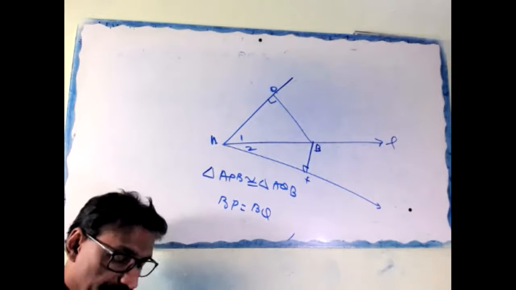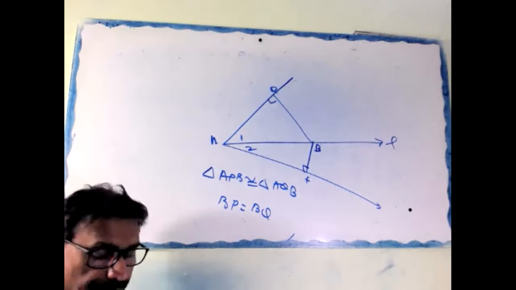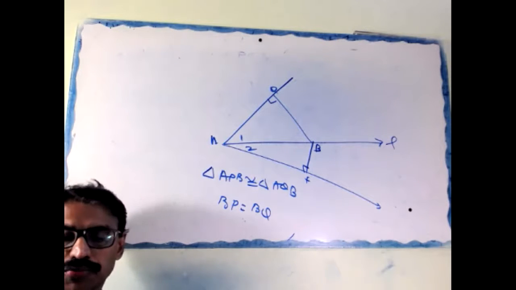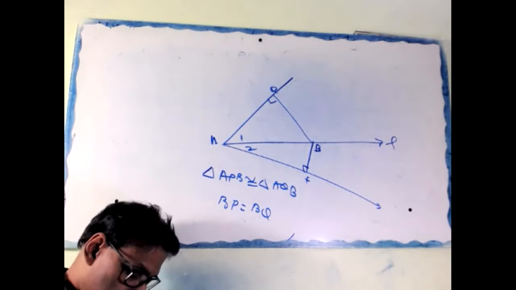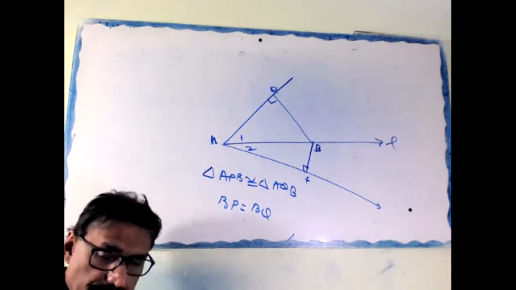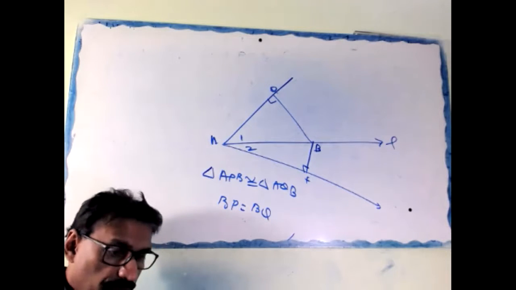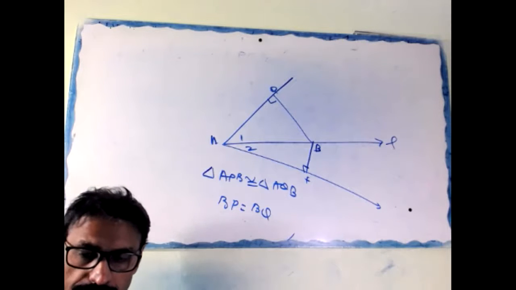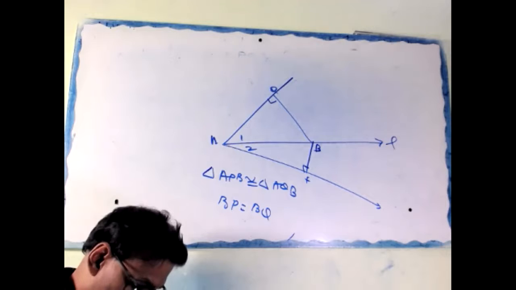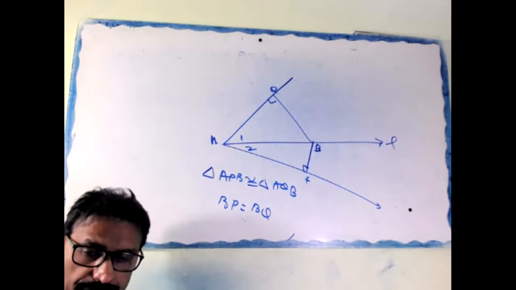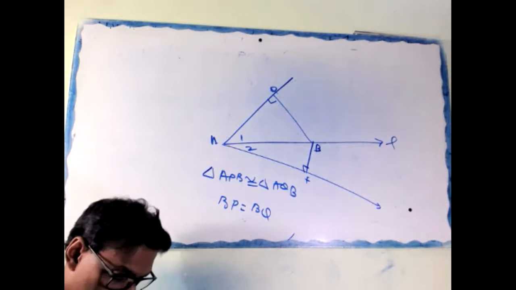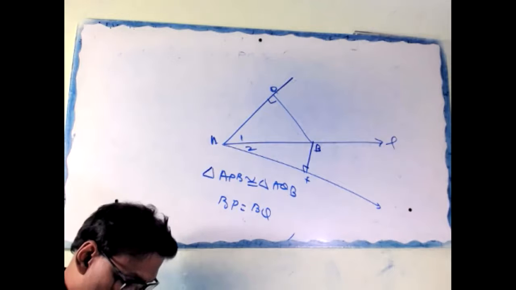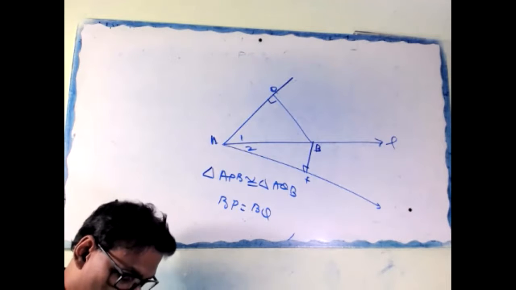In the figure, ABCD is a square, and BX equal to BY. Prove that triangle DCX is congruent to triangle DAY.